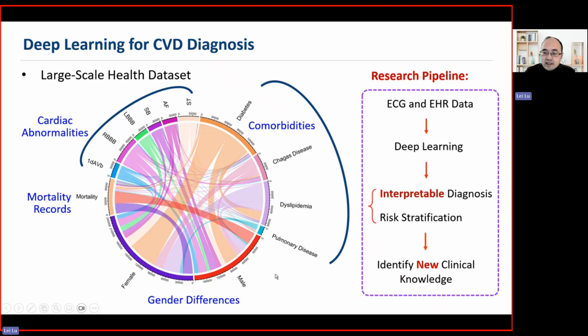So with this data set, we show the research pipeline. We have electronic records and also the ECG data. We use them for the deep learning development. And then we use this model to perform interpretable diagnosis and also risk stratification. And then with this result, we use it for the identification of new clinical knowledge. So that's the general pipeline.